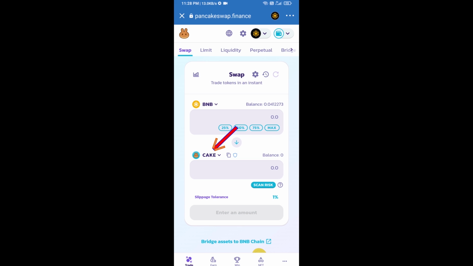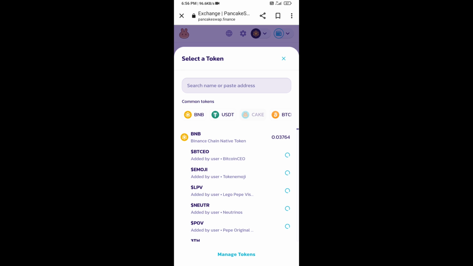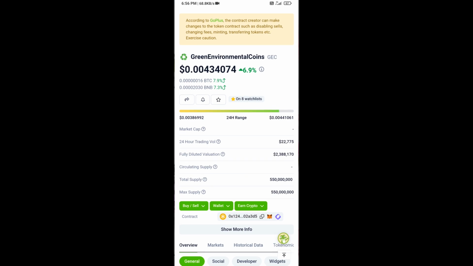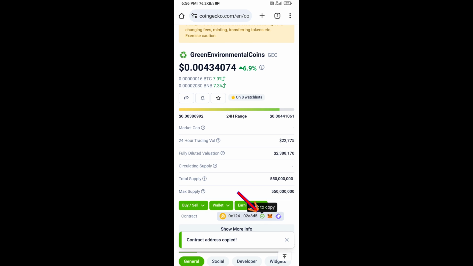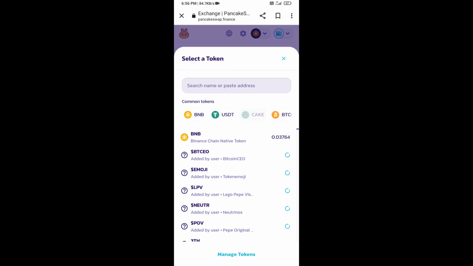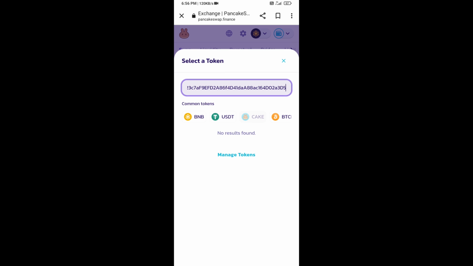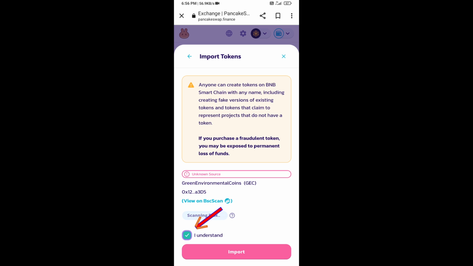Now you will click on Cake. After that, you will open the Green Environmental Coins smart contract address and open Green Environmental Coins on CoinGecko. Now here you will copy this address and paste it here. Click on import. Click on I understand and click on import again.